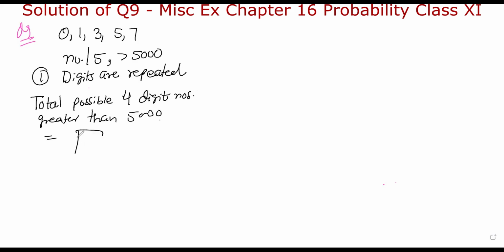See, we have 4 places, right? Ones, tens, 100, 1,000.